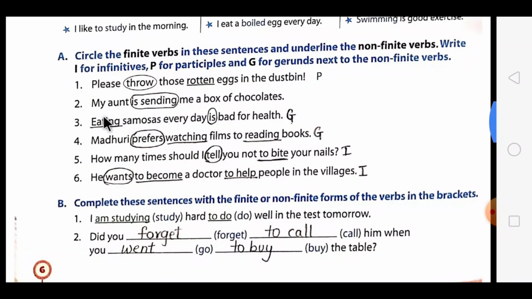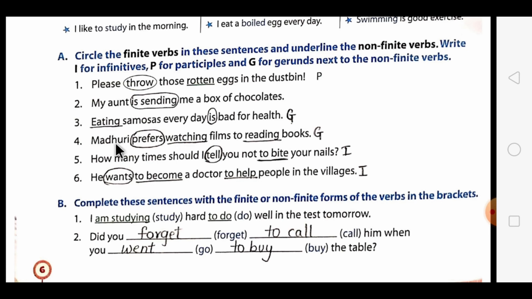Now the second one is, my aunt is sending me a box of chocolate. Now in this, is sending is a finite verb, and in this sentence there is no other verb, no non-finite verb, so no need to mention the type. The third one is, eating samosas every day is bad for health. In this, the finite verb is "is" and the non-finite verb is eating, and it is acting as a verbal noun, so that's why it's called a gerund. So we have written G over here.